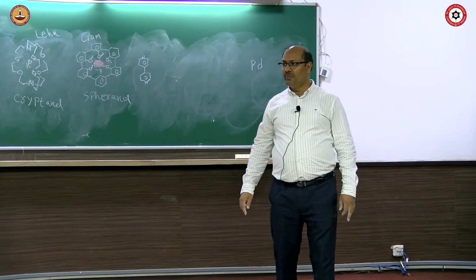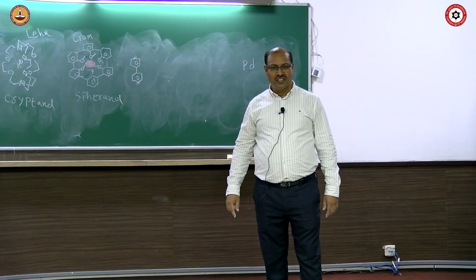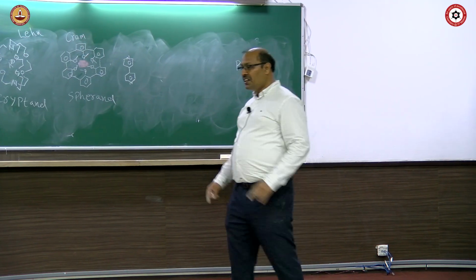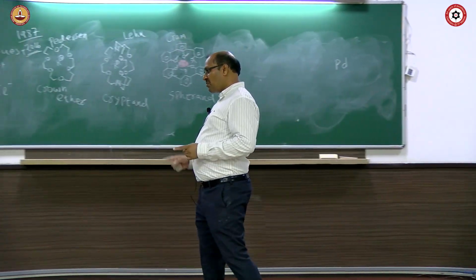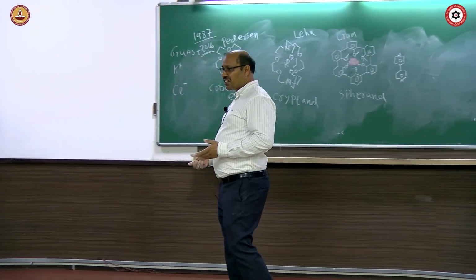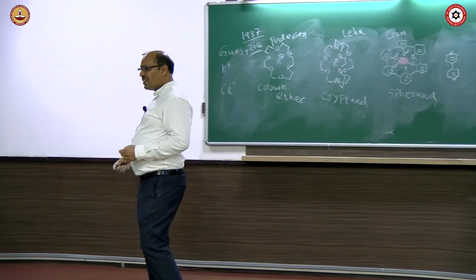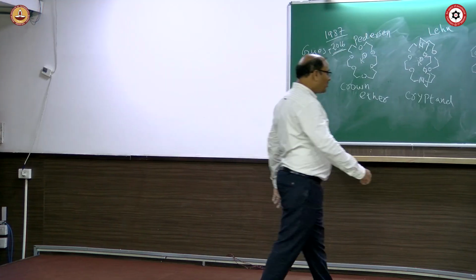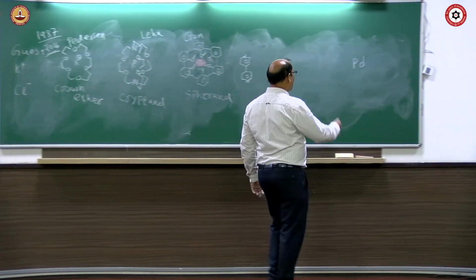PdCl4 2 minus is square planar. Do you know that? In nickel, it's tetrahedral or square planar depending upon the ligand strength. But in palladium, they are square planar. Right? So palladium square planar means there are 4 binding sites, palladium 2 plus of course.